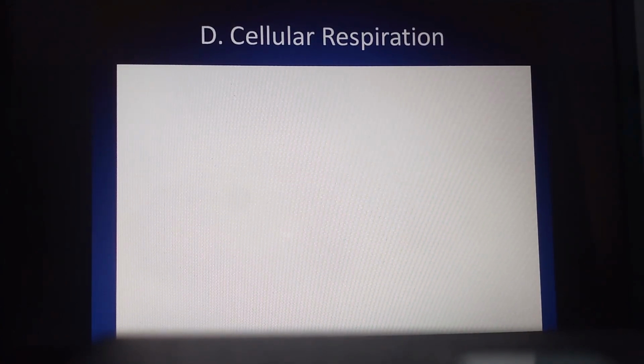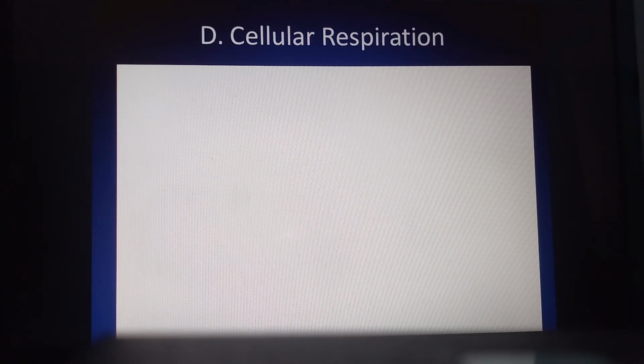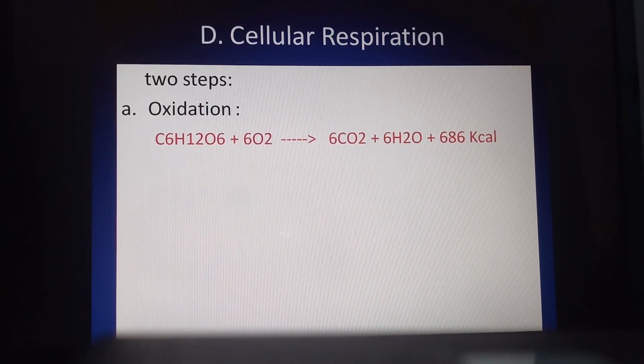Last point is cellular respiration. In this topic up to 8, we have studied breathing, external respiration, internal respiration, and next one, cellular respiration. If we observe, the process of cellular respiration is conducted in two steps.